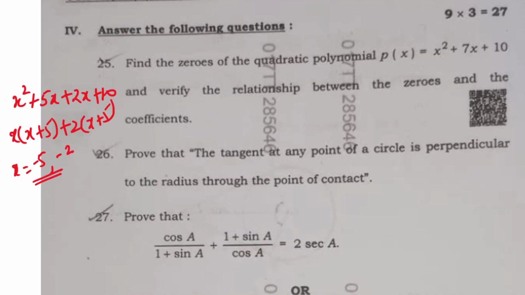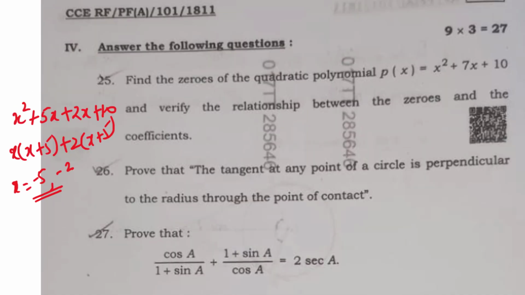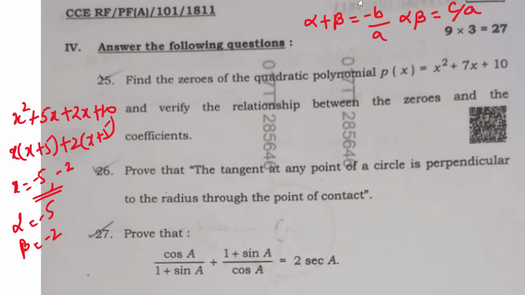Now you have to find out the relationship between zeros and coefficients. For that, we have the relation, right? Alpha plus beta is equal to one value, alpha into beta will be equal to one value, right? They are the formulae, right? This one will be minus b by a and this one will be c by a. Now what are the roots? Alpha is minus 5 and beta is minus 2. So these are the roots we have found.